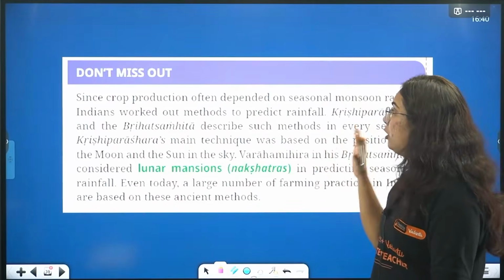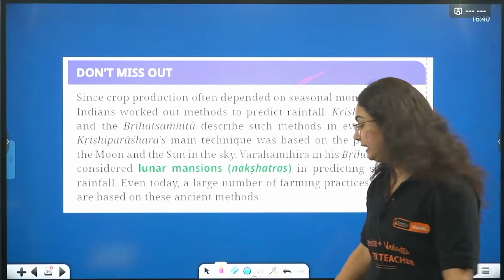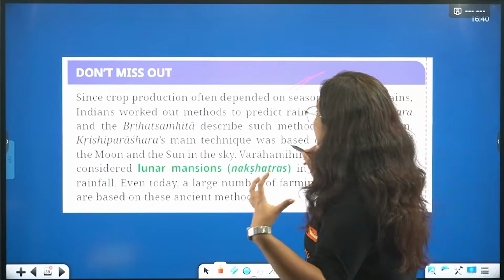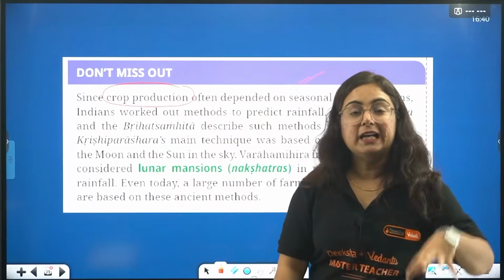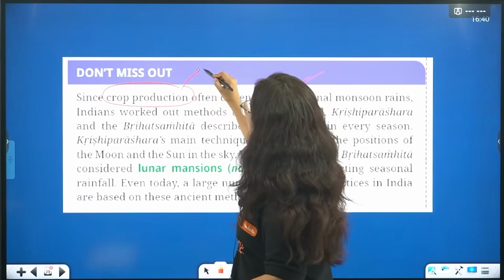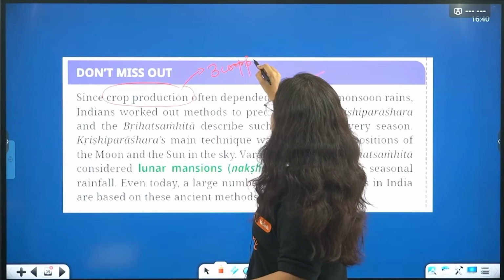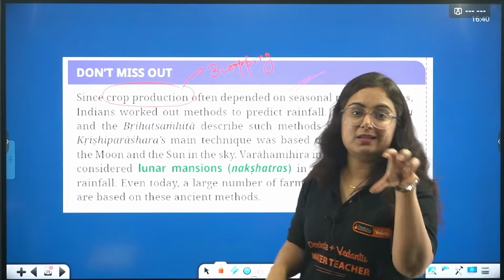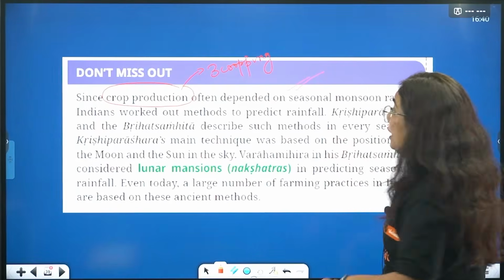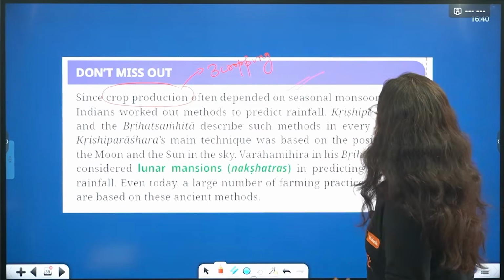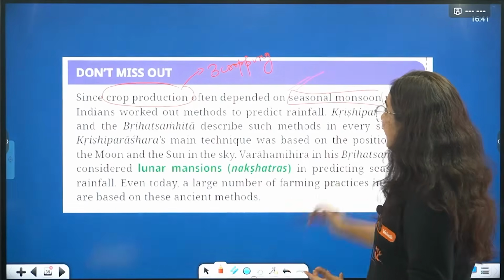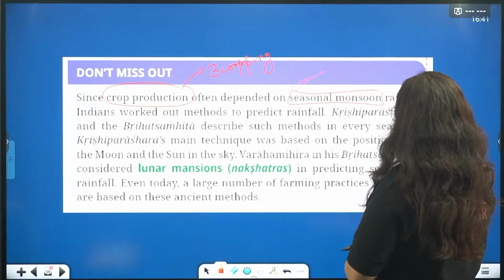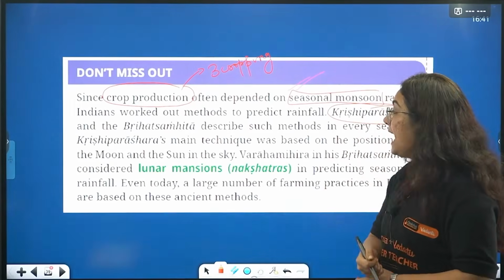We also need not miss the details that are given in your NCERT. Right, beta, everything is explained in our ancient text and we should be proud of it. Since crop production in India, we know that India is a country which has three cropping seasons, right? Rabi, Kharif and Zaid. How is that possible? Because we have this monsoon system in India. Depending upon the crop production, beta, the seasonal monsoon, that is rain and everything, is predicted and well explained even in our ancient texts. Among them are Krishi Parashar and Brihat Samhita.